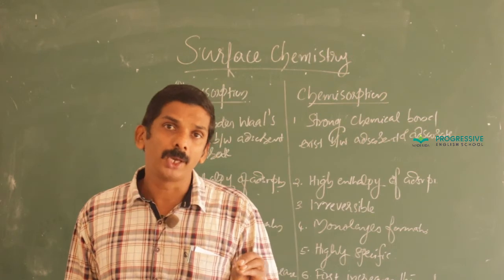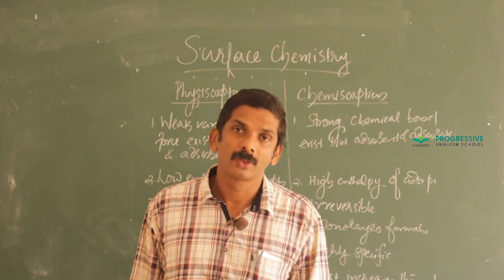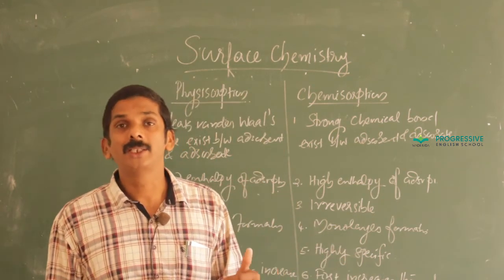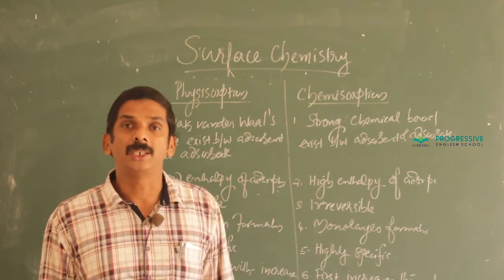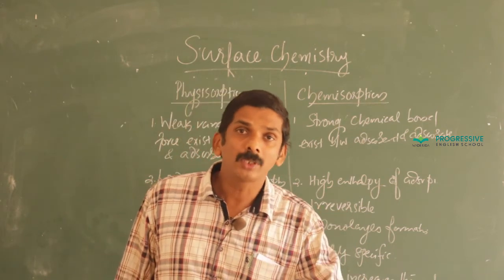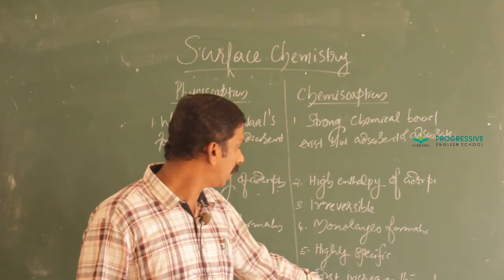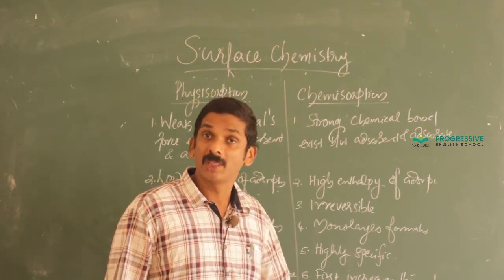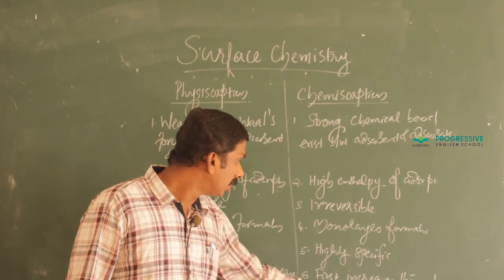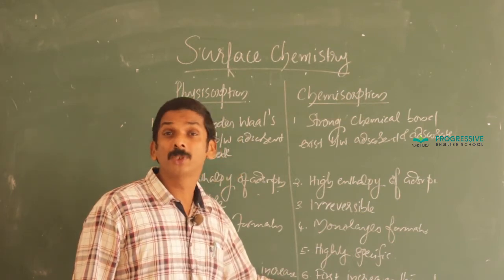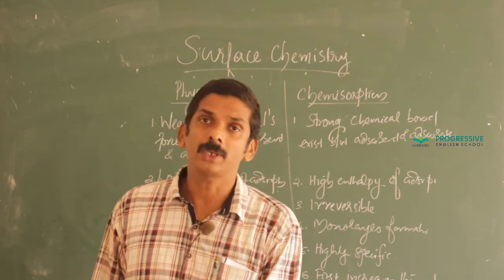However, if we supply some energy in the form of heat or light, more molecules gain energy higher than the threshold energy. That extra energy supplied to the reactant molecule to undergo a chemical reaction is known by the term activation energy. That is why, since we supply an extra energy to that reaction medium, you can see there is a first increase in the rate of chemisorption. After that, it decreases. Okay?